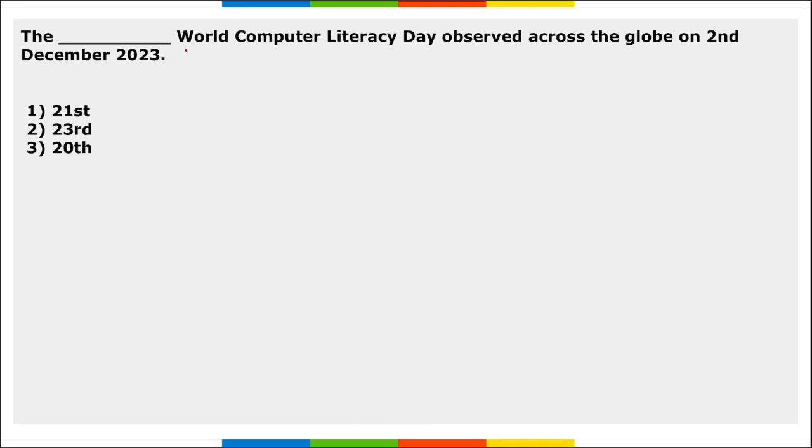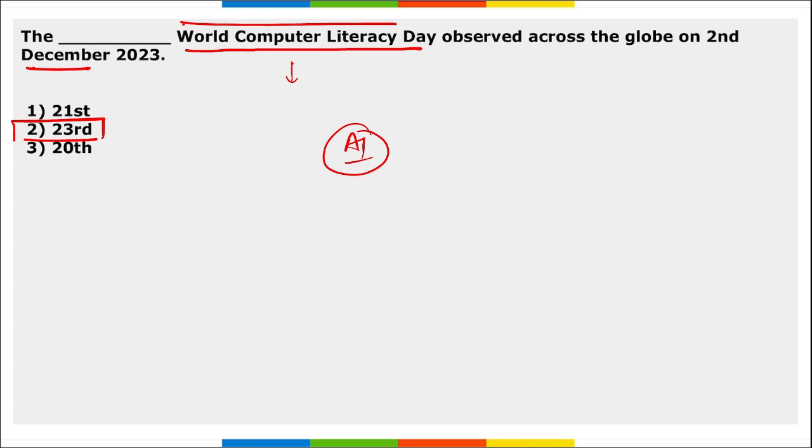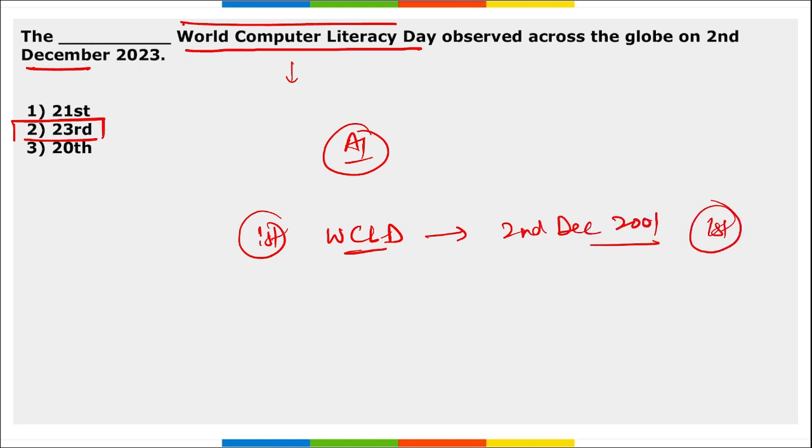Next, the Dash World Computer Literacy Day observed across the globe on 2nd December 2023. This is the 23rd edition of the World Computer Literacy Day, and we know how computers have changed the life of everyone around the world. Computers brought multiple job opportunities, and now even the AI revolution that is happening will also bring multiple job opportunities globally. Then the first ever World Computer Literacy Day, when was it observed? It was observed on 2nd of December 2001. This was the first ever edition. And now in 2023, this is the 23rd edition that was observed.